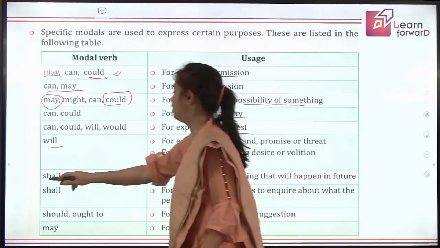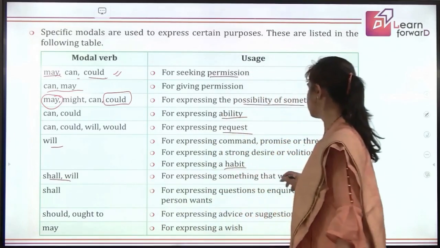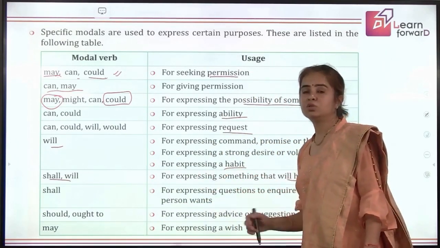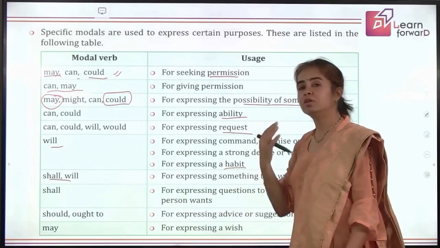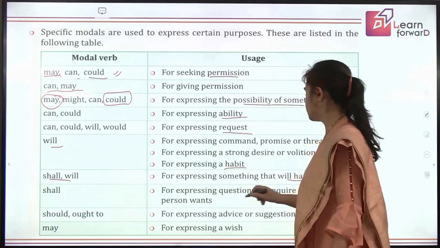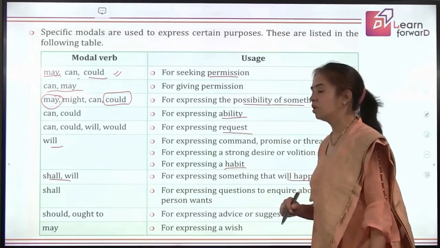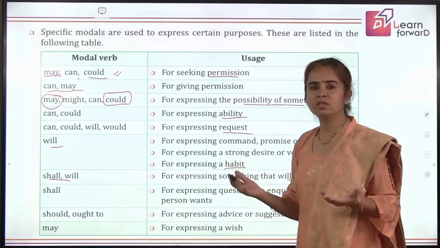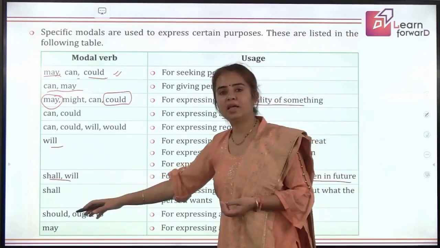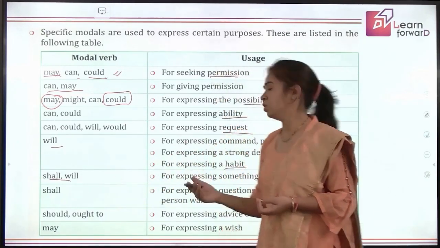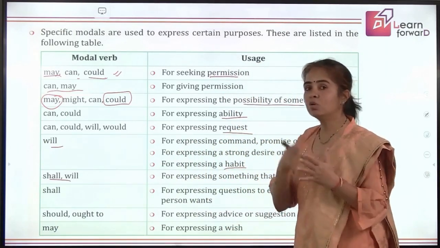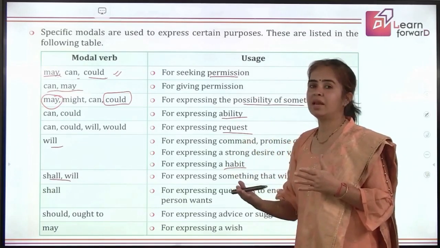Shall and will, they are also used for expressing what will happen in future. We use these two modals in simple future, throughout in future tense, shall and will. Now, shall is used for expressing questions to inquire about what the person wants. Shall we do this? Shall I take this? So that is used in interrogatives also, when you are saying the questions to inquire about something. It is a question also, and you are making an inquiry also.